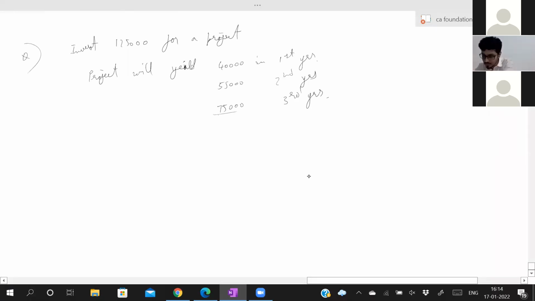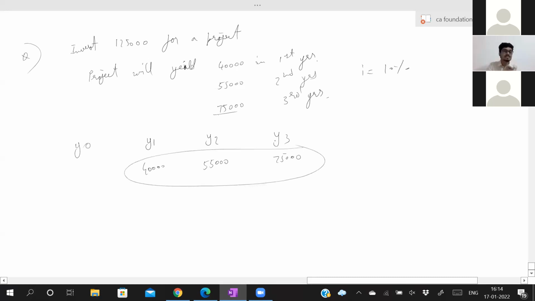What will you have to do? See, Y1, Y2, Y3. How much are you receiving? 40,000, 55,000, 75,000. And let's say they have given I is equal to 10%. Now you have to calculate the present value of this yield, the net present value.